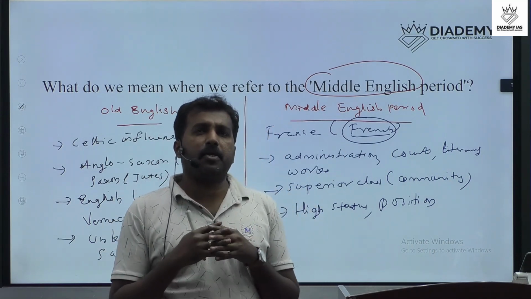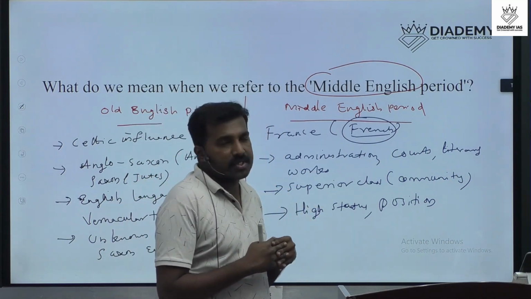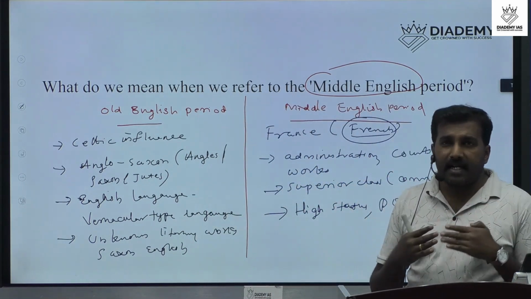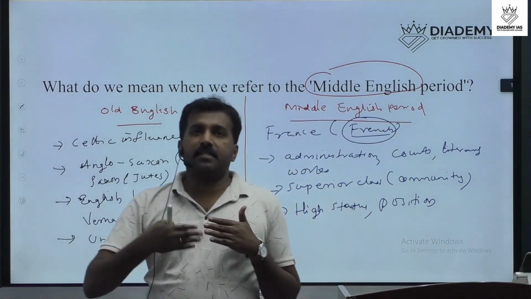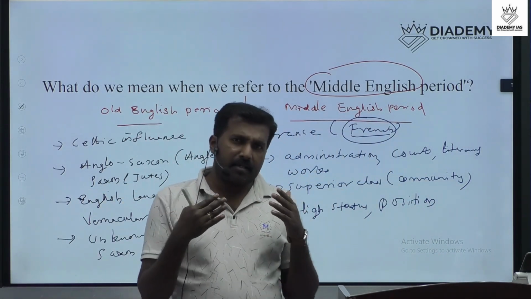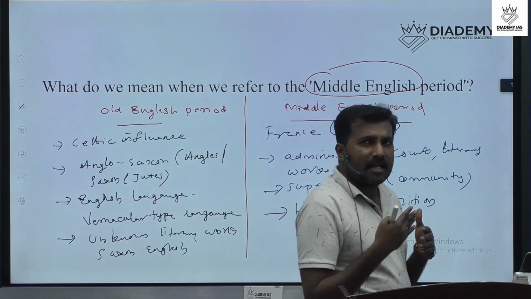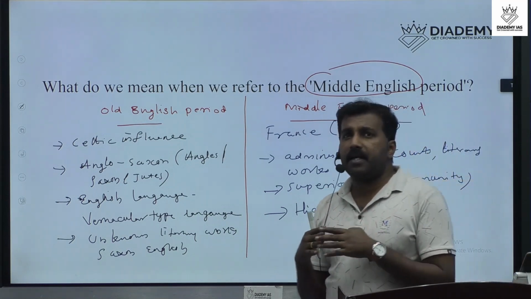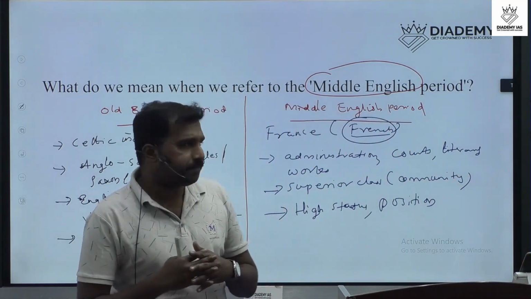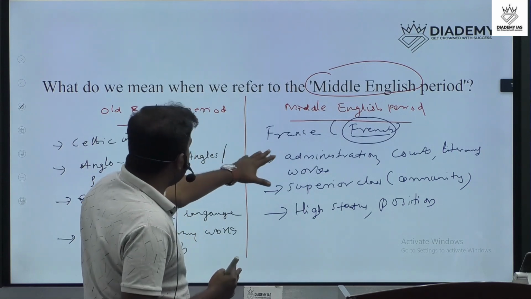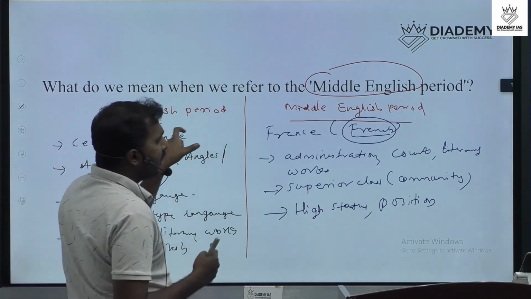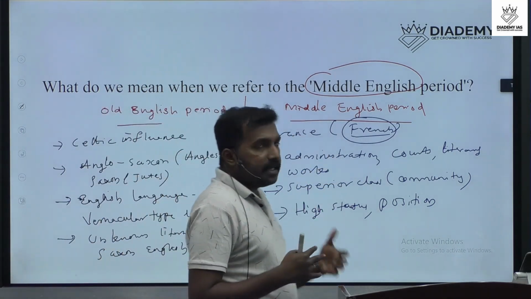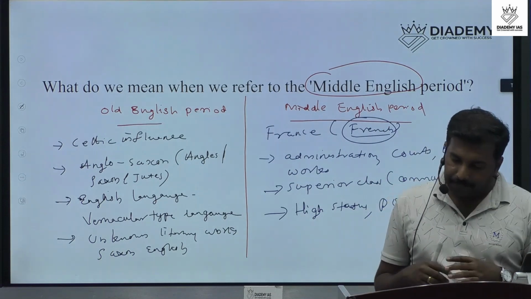The common people normally used vernacular English, and the Norman administration changed it into French, Latin, and others, all symbolized as high-class languages used by the superior community. So these are the differences in language and literature between the Old English period and the Middle English period.